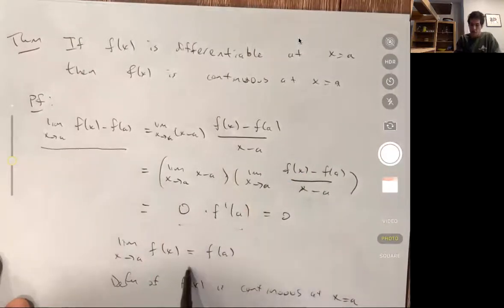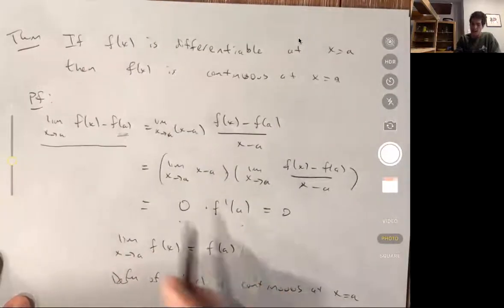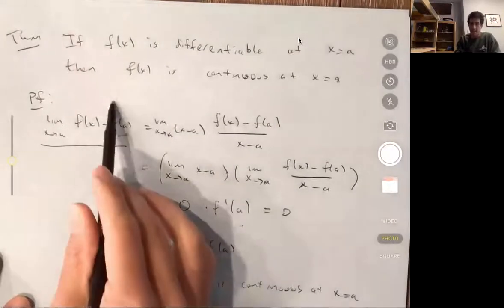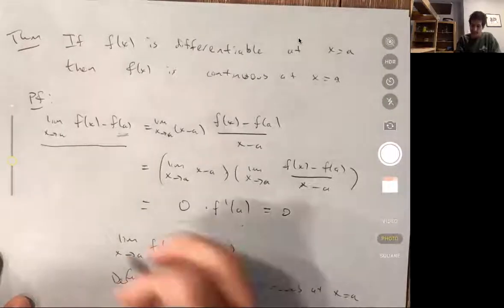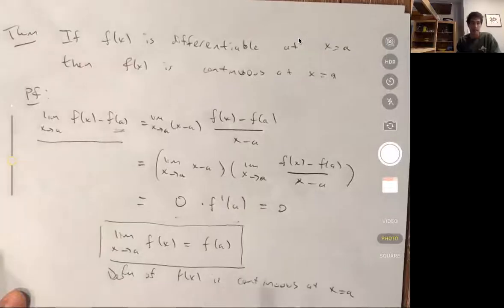And now if I just rearrange this, f of a is a constant, so I'm going to move it to the other side. I'm going to add f of a to both sides here. And what I get is exactly this statement. And so this shows that f of x is continuous at a.